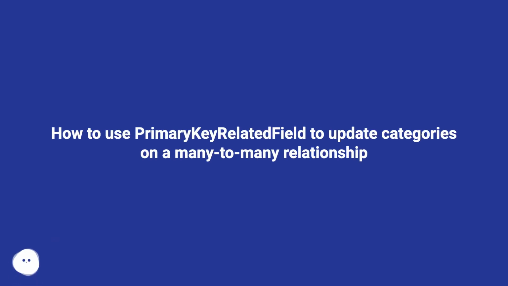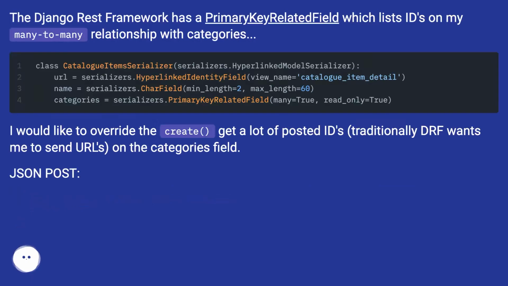How to use PrimaryKeyRelatedField to update categories on a many-to-many relationship. The django-rest-framework has a PrimaryKeyRelatedField which lists IDs on my many-to-many relationship with categories. I would like to override the create, get a lot of posted IDs, traditionally DRF wants me to send URLs, on the categories field. JSON post.